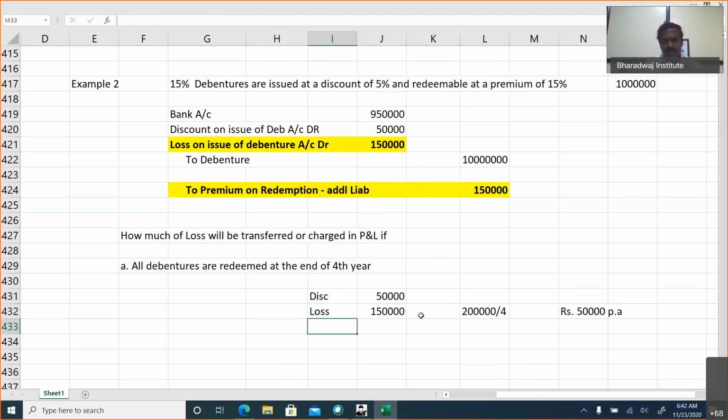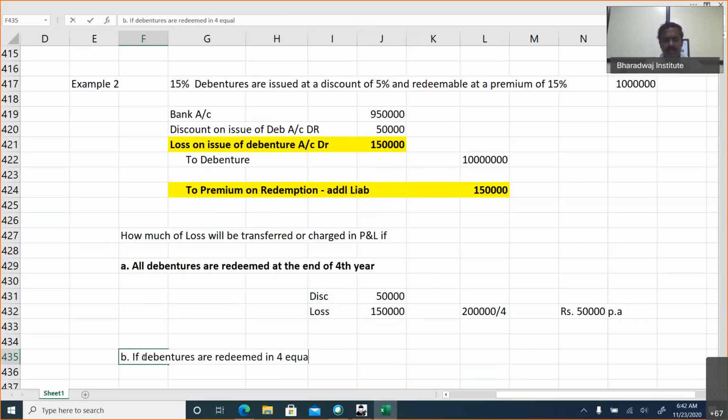If all the debentures are going to be redeemed after 4 years, we'll write off the loss. This 2 lakhs of loss is not for 1 year. This is for 4 years. So this will be taken to P&L account over a period of 4 years. The question can be like this. Or the question can be, if debentures are redeemed in 4 equal installments.